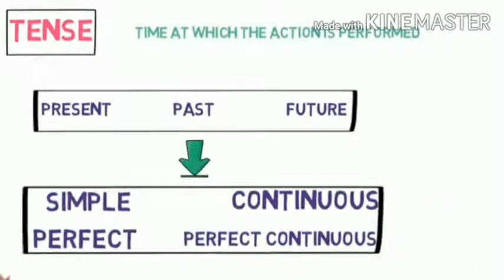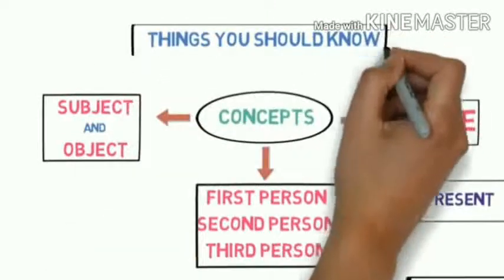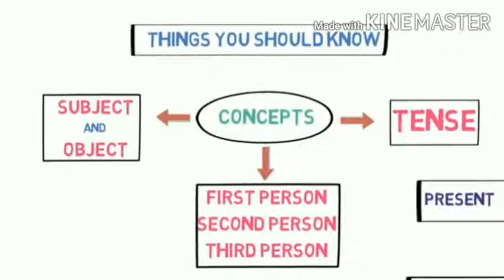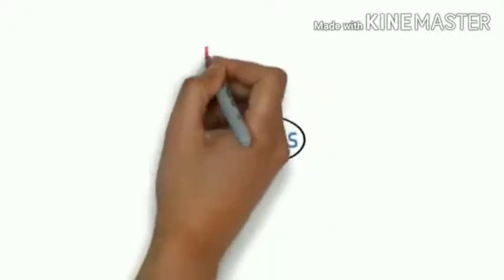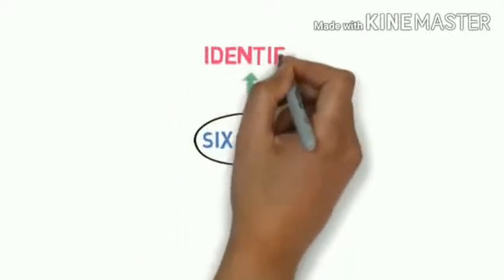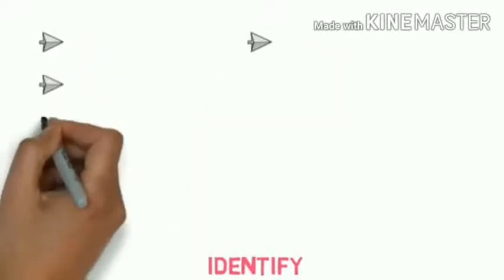And these are again subdivided into four: simple, continuous, perfect, perfect continuous. If we apply for all, we will get 12 subdivisions of tenses. These are the three main concepts, my dear children, we must learn while studying how to convert the direct speech into indirect speech. There are also important steps in doing conversion of direct and indirect speech. So there are 6 steps you must follow for converting the direct speech into indirect speech.